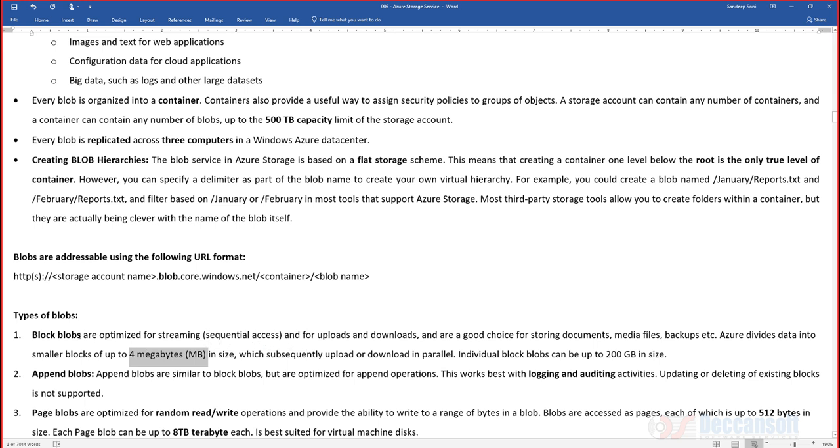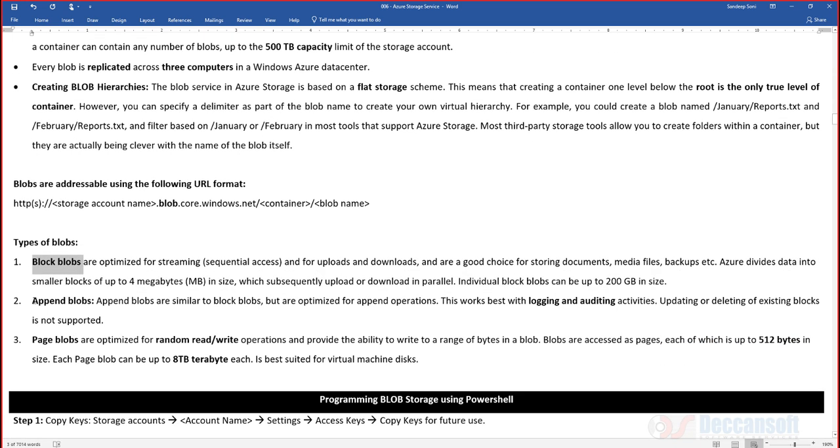The advantage is that at the time of uploading the blob, each block can be uploaded in parallel. Later they all get synced with each other and merged. The size of each blob item can be 200 GB. One blob together is 200 GB, each block is 4 MB. Each block is uploaded in parallel, they are saved as one unit, and whenever we read, we read as one unit. That's the block blob.